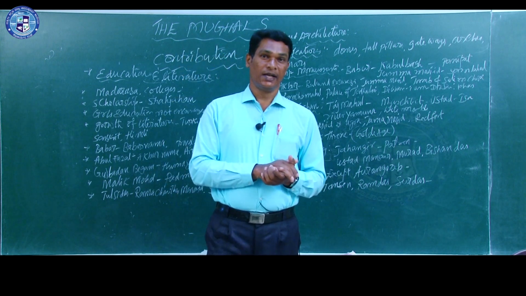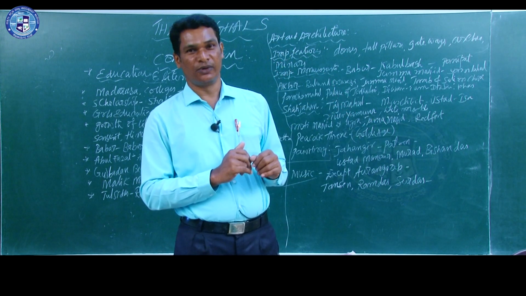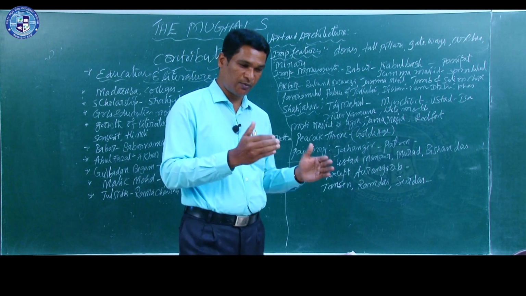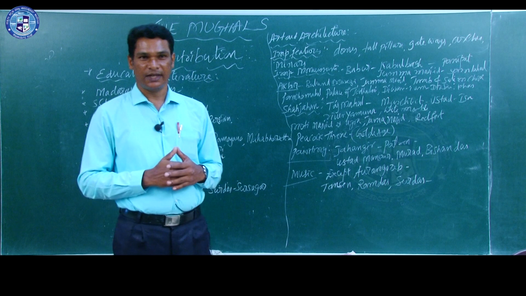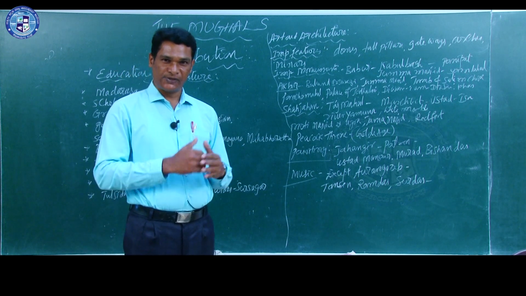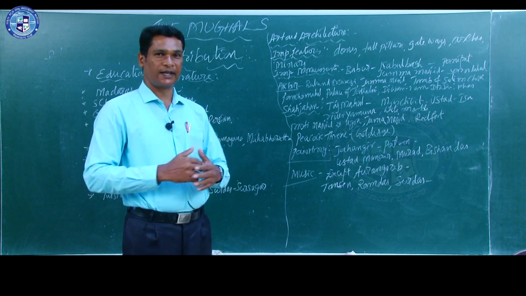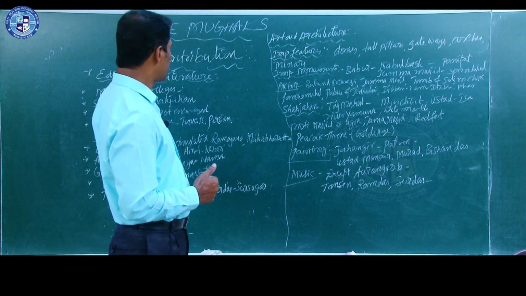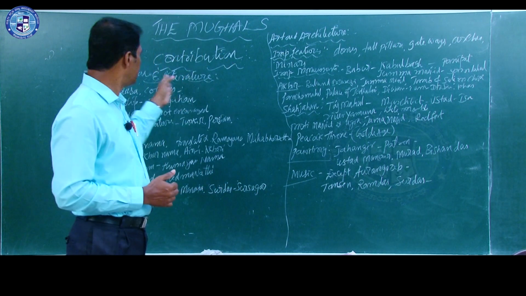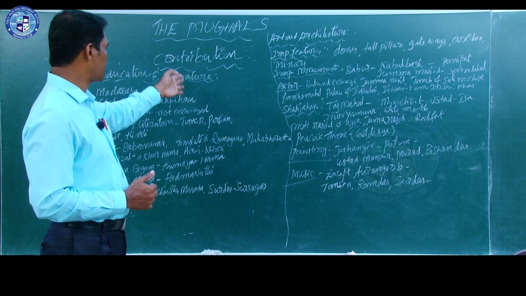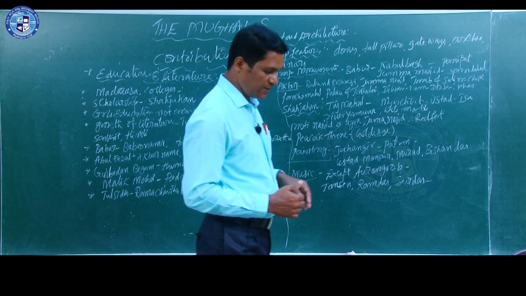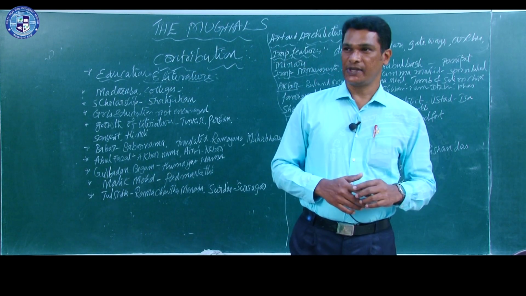Then later Akbar, Jalaluddin Muhammad Akbar, the great ruler of the Mughals. We have learnt about his administration and his contribution to art and architecture. All these points we have learnt. And after that, just now we have studied the Mughals' contribution in the field of education, literature, and art and architecture. With this, we end this lesson.